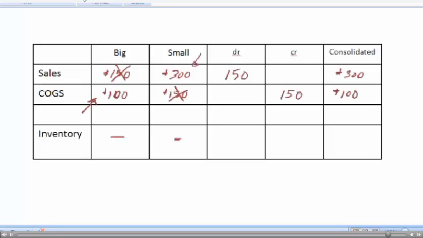Again, this would be done on a worksheet, but for purposes of our problems on the test, problems in class, we're going to write things in journal entry format. The last remaining question that we'll save for class is what happens if Small sells some of the inventory, but not all of the inventory? The cases I gave in this video are Small didn't resell any inventory, and then secondly I showed what if Small sells all of it. In class, we're going to look at what happens if Small sells some of the inventory, not all of it. See you Monday.